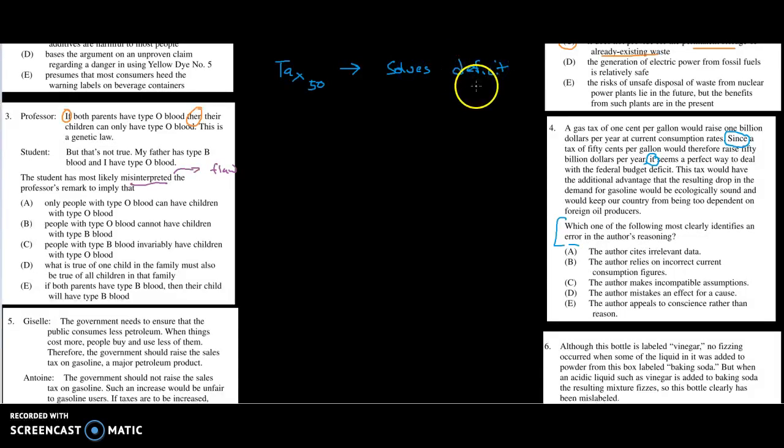I misspelled deficit, I think. Did I? No, I didn't. How about that? Still got it.